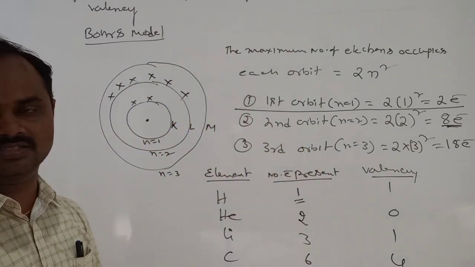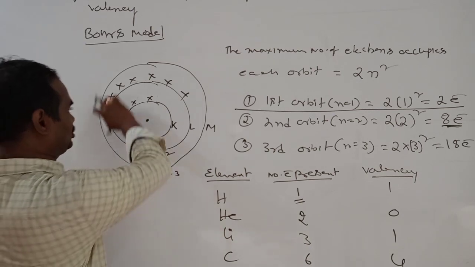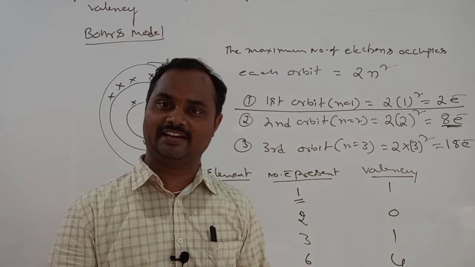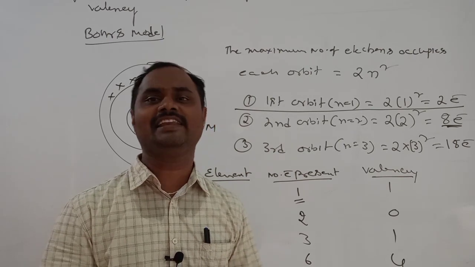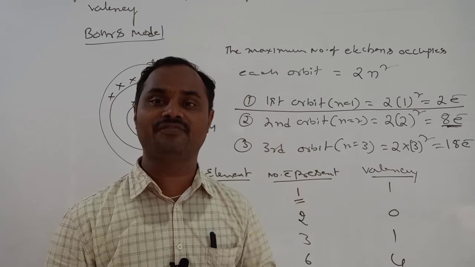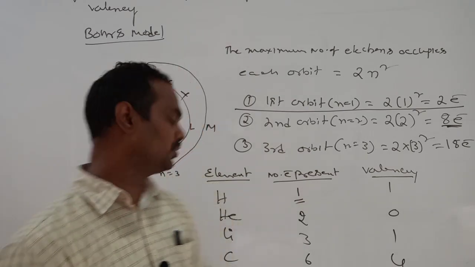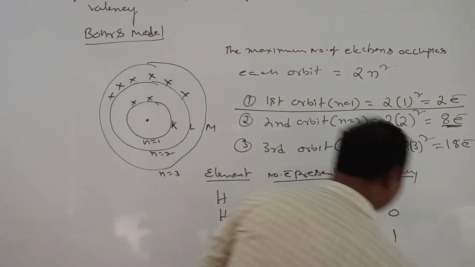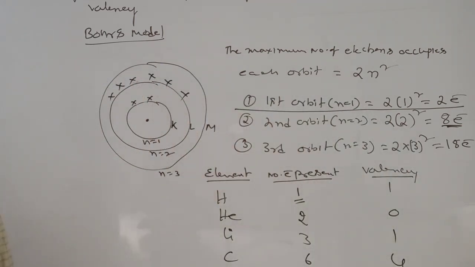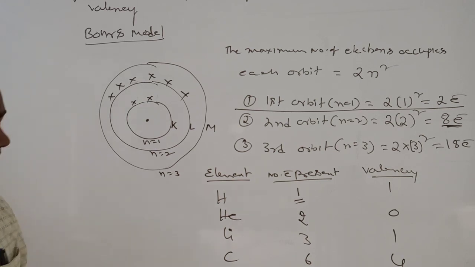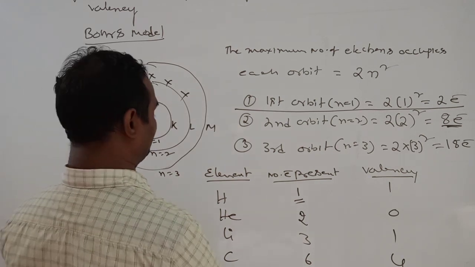Only 2 electrons. Okay? Otherwise it should lose 6 electrons or gain 2 electrons, which is easy. Gaining 2 electrons is easy as compared to loss of 6 electrons. So your oxygen combining capacity, which is nothing but valency, is 2. The valency of this one is 2. Okay, now next one, some other element.